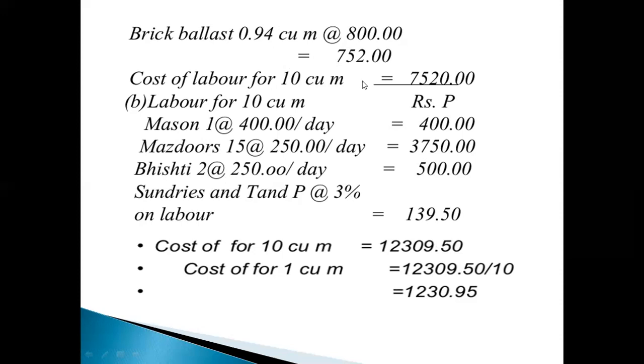Here the material cost totally is 7,520 and the labor cost is 400, 3,750 and 500. Then the total cost of 10 cubic meter work is 12,309.50. Cost per 1 cubic meter: 12,309 divided by 10 equals 1,230.